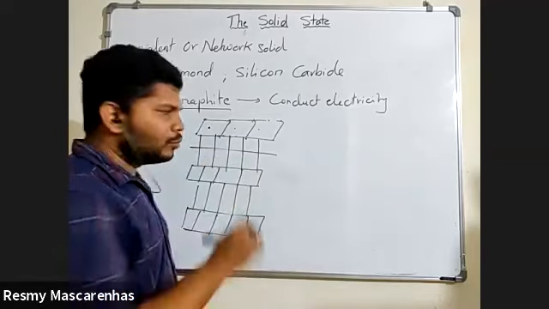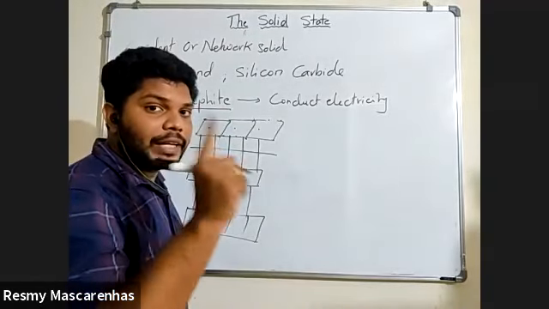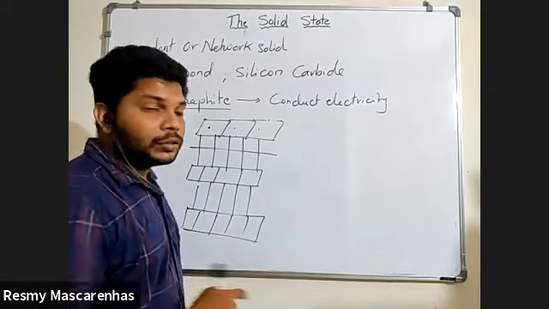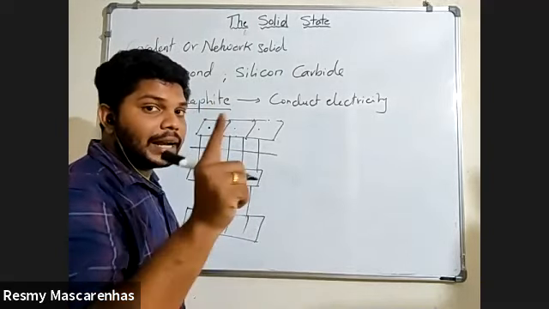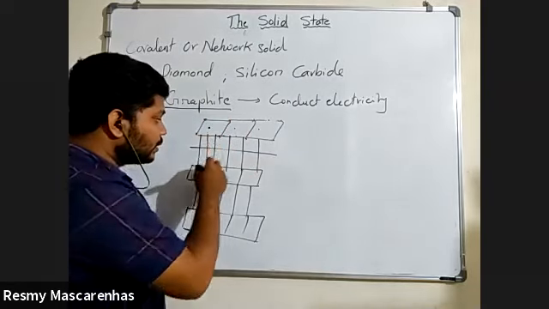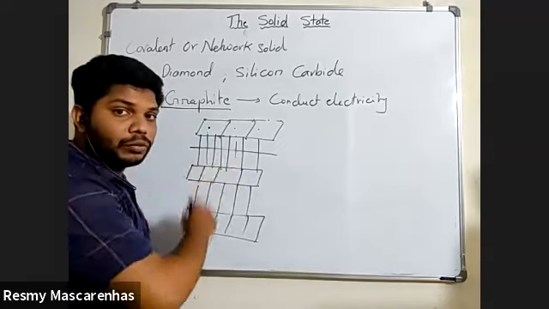But if you see the structure minutely, with each carbon atom there is one free electron, same as in a metallic solid. That free electron roams up and down between the two layers.